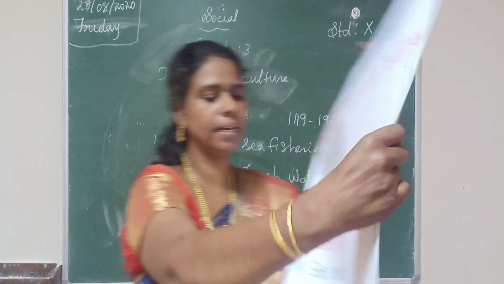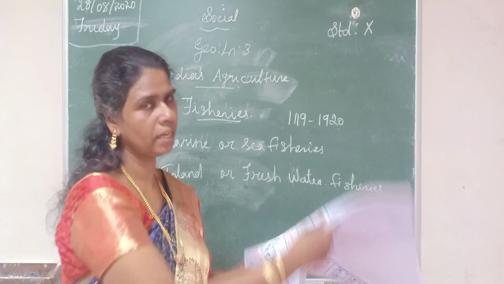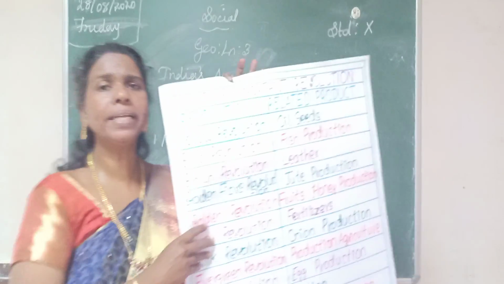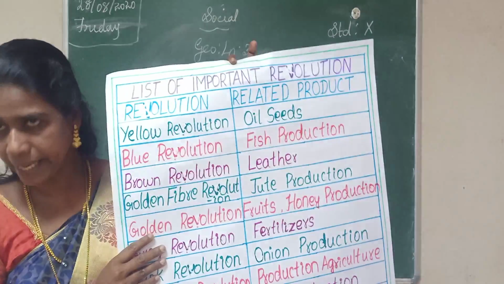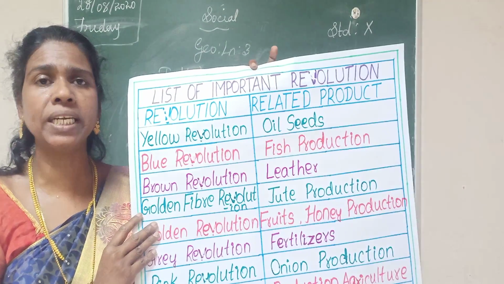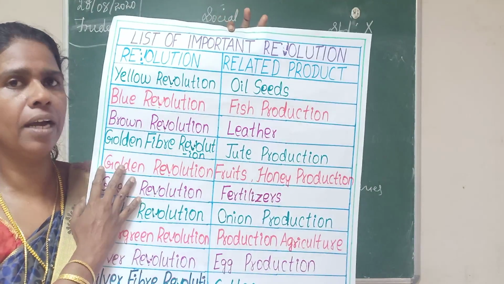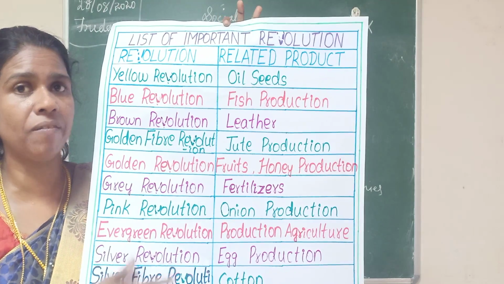Okay students, then the next topic, the last topic, listen here, is the important agricultural revolutions in India. In our book, it is given in a tabular column, so listen very carefully. From here, one or two one-word questions will come. Very, very important.